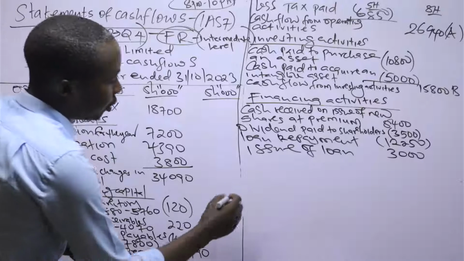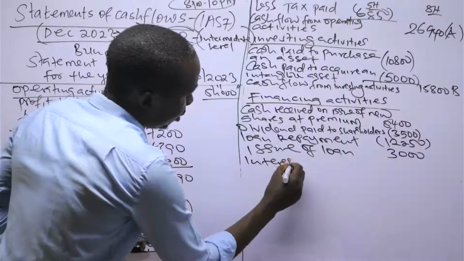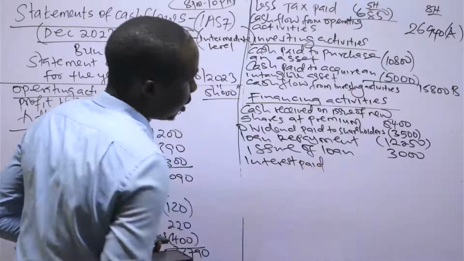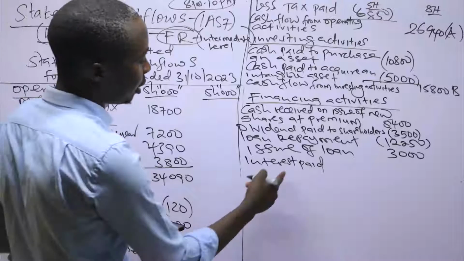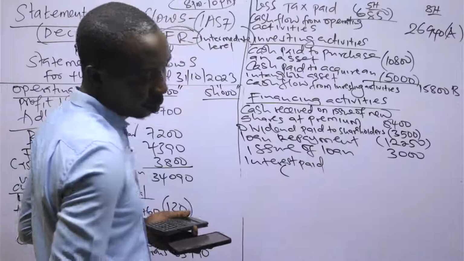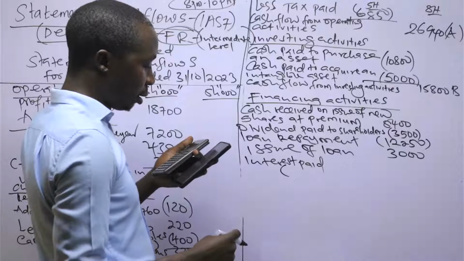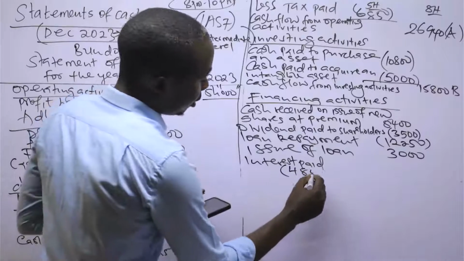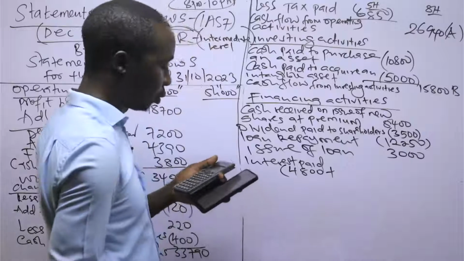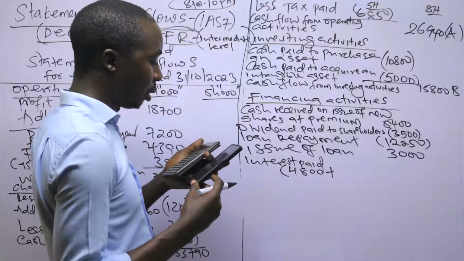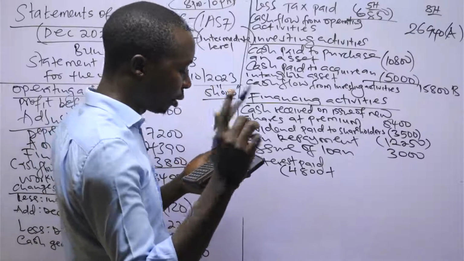Then finally, we need to check the interest paid. So this one I can even do direct, because for interest paid, we have interest payable balance brought forward of 4,800. Add the finance cost to get the total interest payable. The finance cost from the income statement is 38.